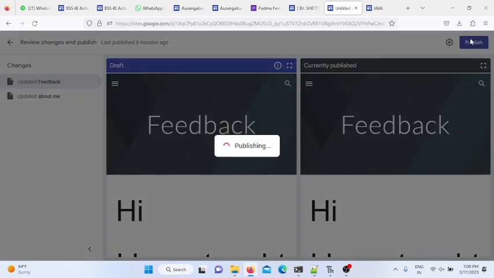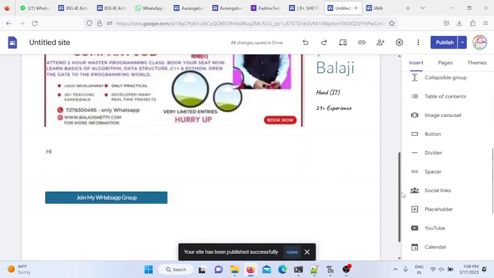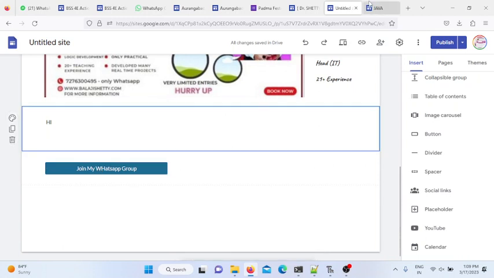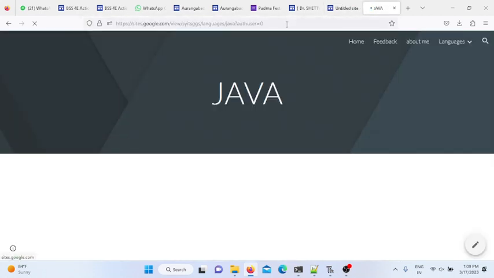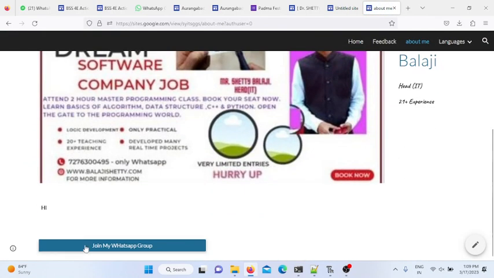Publish the website. As the website is published, you can go here, you can see the button join me on WhatsApp. You know, click on this join my WhatsApp, okay. I get the website. About me bole na, yes, join me on WhatsApp group.